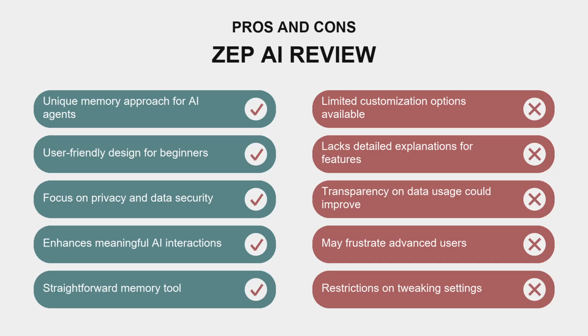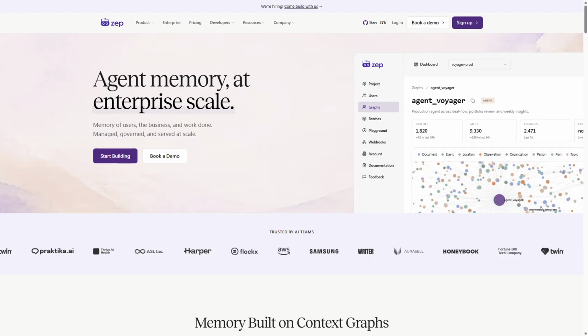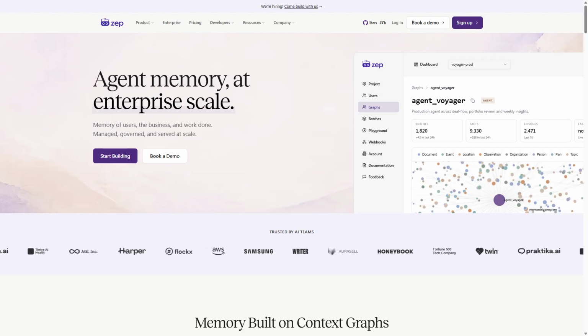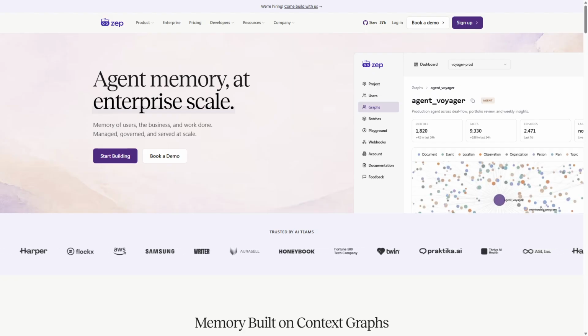Overall, I'd say Zep AI is best suited for users who want a straightforward memory tool without too many bells and whistles. In conclusion, Zep AI has a lot to offer, especially for those looking for a simple memory platform for their AI agents. If you prioritize ease of use and privacy, it could be worth a try. However, if you are after extensive customization and detailed transparency, you might want to explore other options.